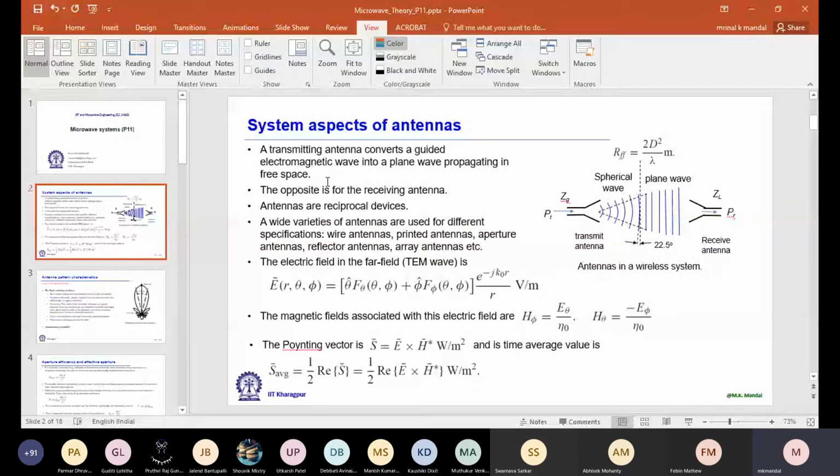So E in r, theta, phi: we have a theta component, which of course is a function of theta and phi because it will change with the direction. And the phi component, again a function of theta and phi, into e to the power minus j k naught r divided by r. So in the far field of an antenna, electric field varies inversely with r. As you increase distance, electric field value will decrease. And in addition to that, we have a phase term. As you increase distance from antenna, electrical phase also increases.